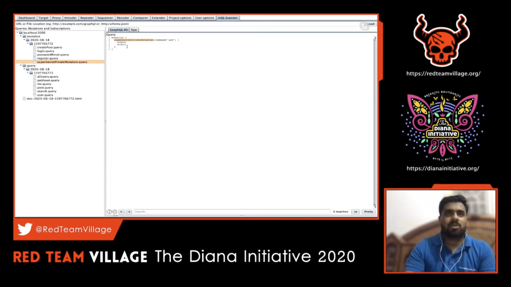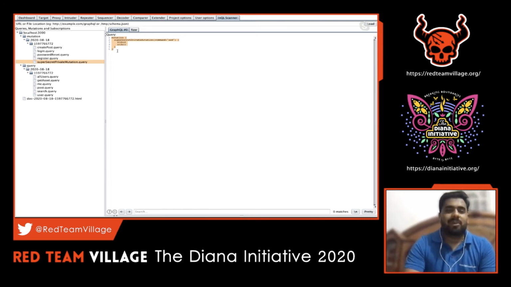For the cleanup process, they had kept one particular mutation which would perform the cleanup task in their staging environment, since they had given staging for the testing part. And the same thing by mistake was in production as well. All I had to do was craft that particular mutation, send that query, and it would wipe out all the data. So it's that serious.